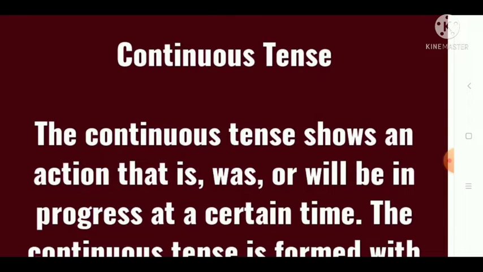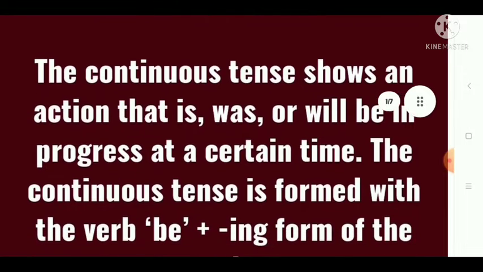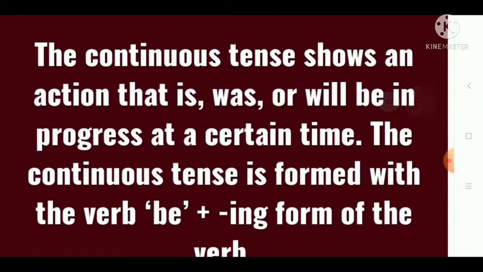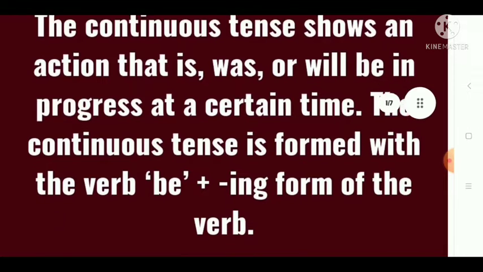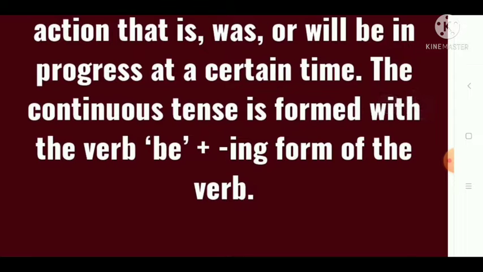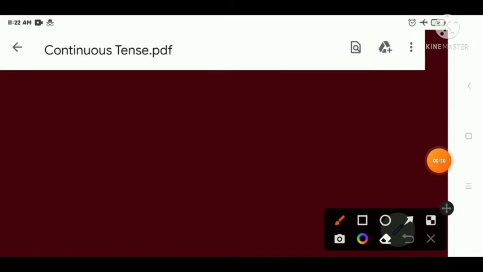So, students, what is a continuous tense? A continuous tense shows an action that is, was, or will be in progress at a certain time, right? The continuous tense is formed with the verb be plus the ing form of the verb. Now, let me tell you what the be form of a verb is.